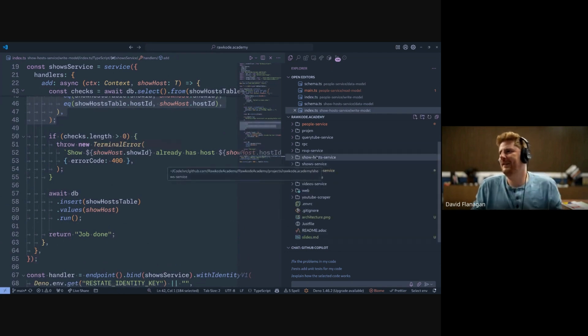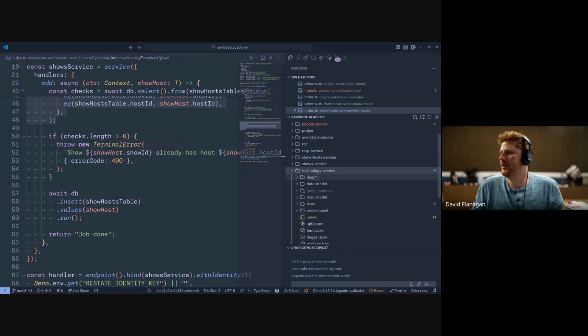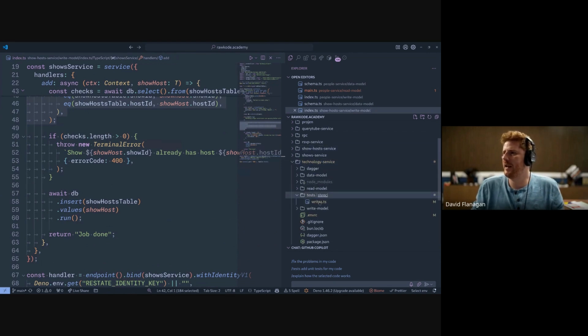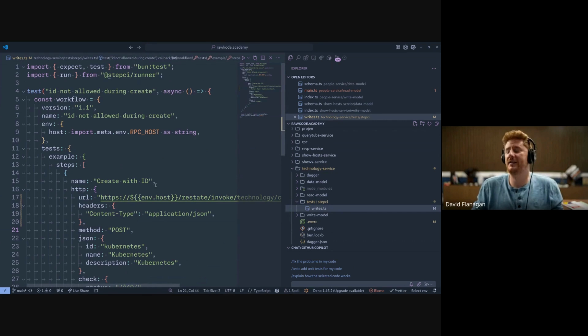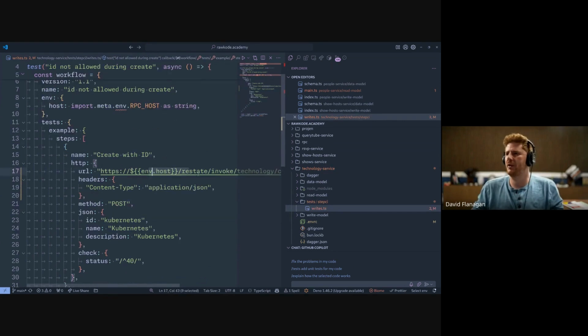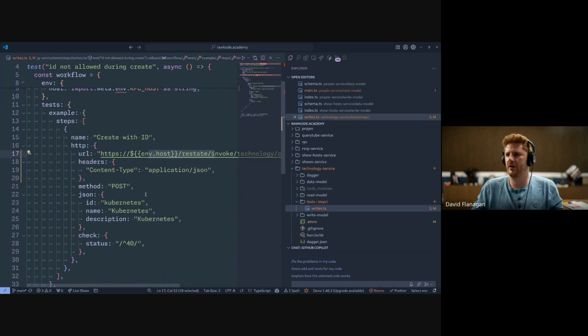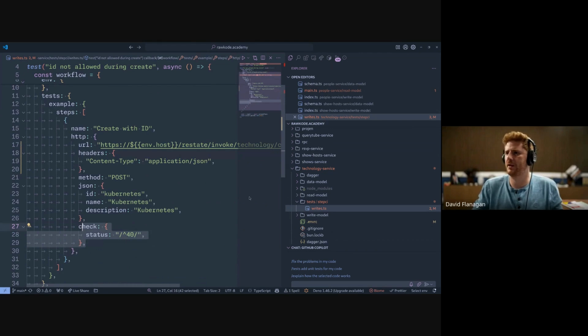The way that this has been powered is by using Step CI. At least some of the tests are being powered this way. So you can see we have automated testing, where we're calling our Restate invoke function and then passing in the JSON and checking it. So we have this nice, hopefully simple, easy flow that anyone could adopt for Restate services and get things working.